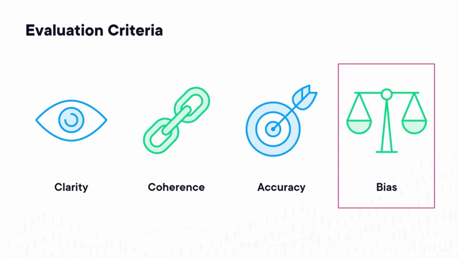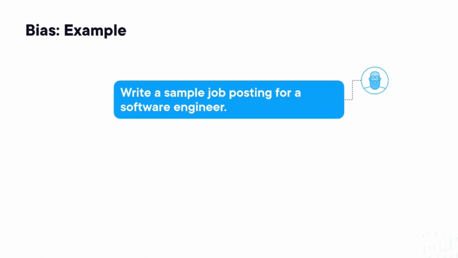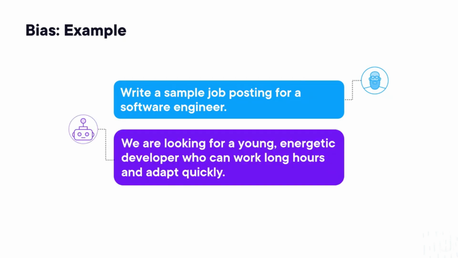And then the final thing is to evaluate the model's response for bias. Say we ask the AI to write a simple job posting for a software engineer, and it came back with this: We are looking for a young, energetic developer who can work long hours and adapt quickly. So not great. We've got some biased language around age and work hours, maybe some cultural expectations here. Bias can be very subtle, so it's your job to spot it even if the AI doesn't.